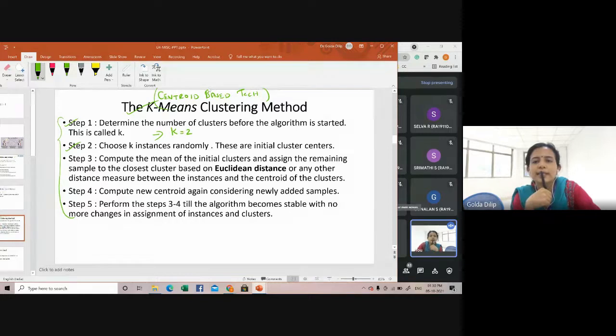Then you choose k instances randomly from the data points. These are called the initial cluster centers. Cluster centers are also called by another name, centroids.